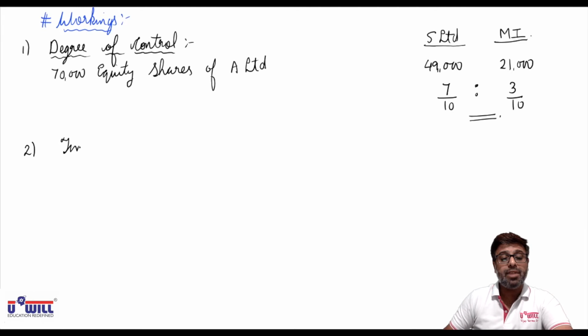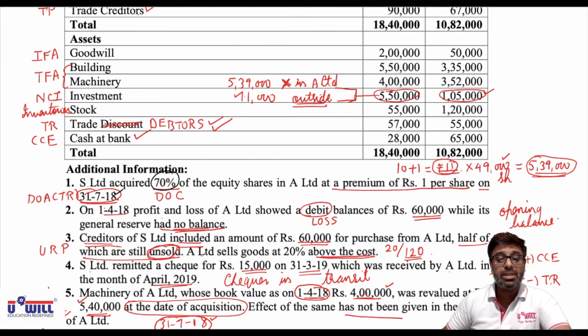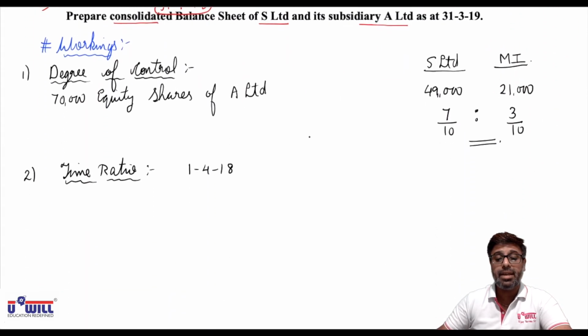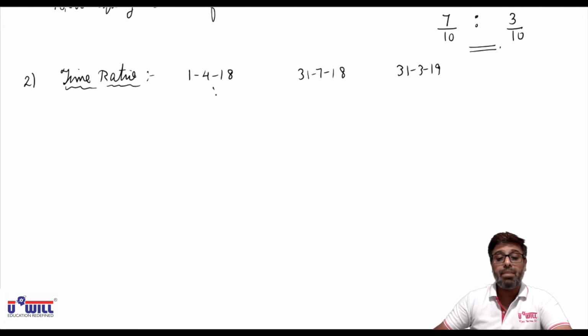Second working we will do of time ratio. Now what are the 3 dates in order? Beginning of the year 1/4/18. What is the date of acquisition given in adjustment 1? 31/7/18. And what is the date of year ending? 31/3/19. So April, May, June, July. Here July will be included because 31st July is given.